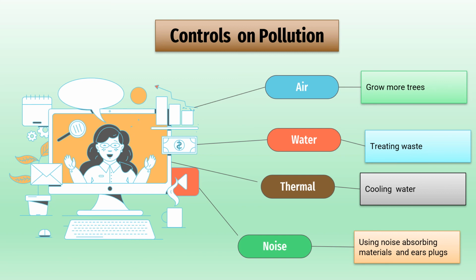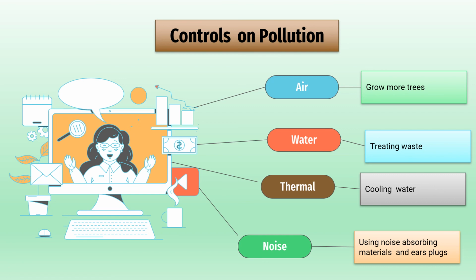The next one is water, by using methods to treat the wastewater. Wastewater treatment involves three steps. First one is the primary treatment through screening, grinding and sedimentation. Secondary treatment through bacterial action to digest harmful chemicals. Tertiary stage of treating with chemicals to neutralize remaining harmful waste. Treated wastewater can be recycled for reuse in industrial process. Rainwater harvesting can be used to meet the requirements of water for industrial process.